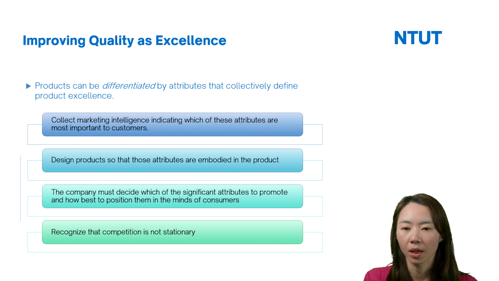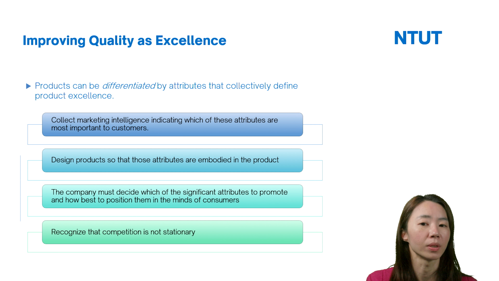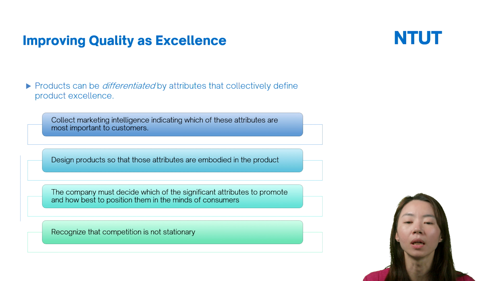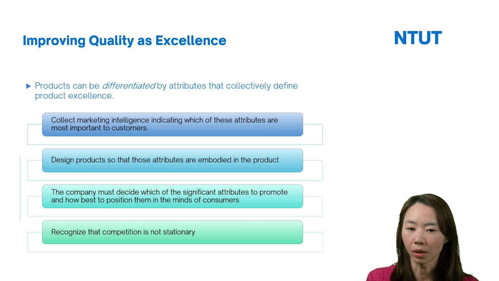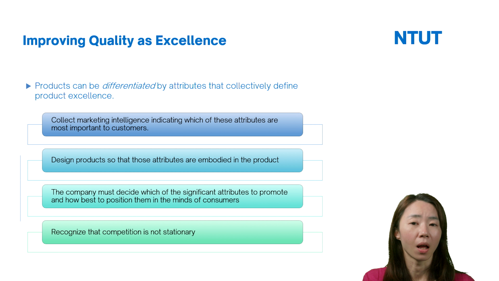So firms always have to change their product attributes, and they also have to often do surveys and collect market information, and understand what the customers want, what their needs are. And then maybe they have to modify the product design. So this is for the excellence.